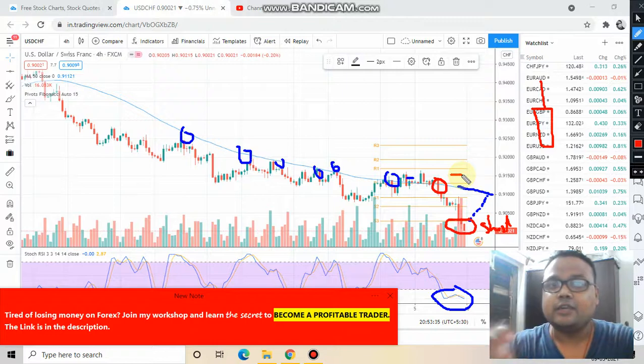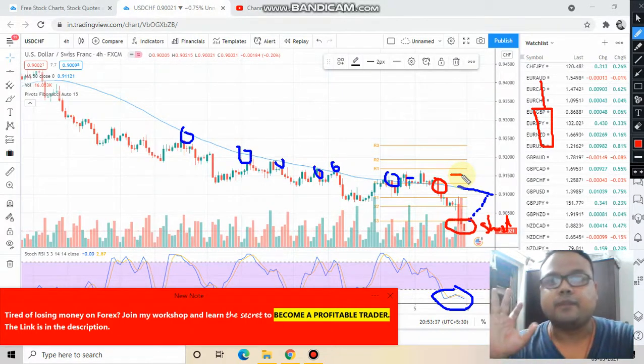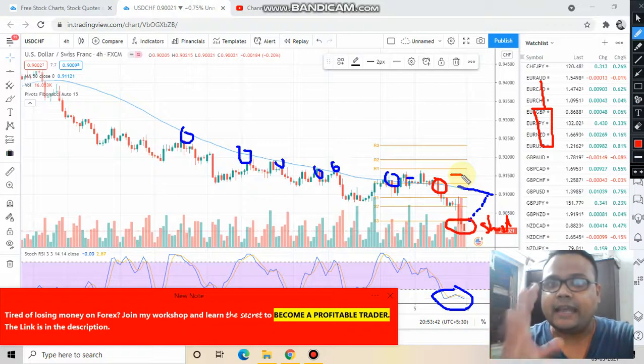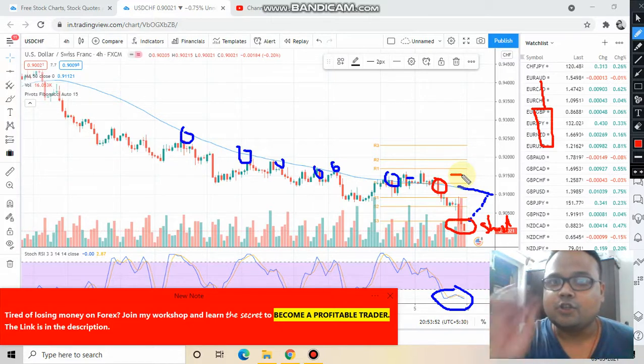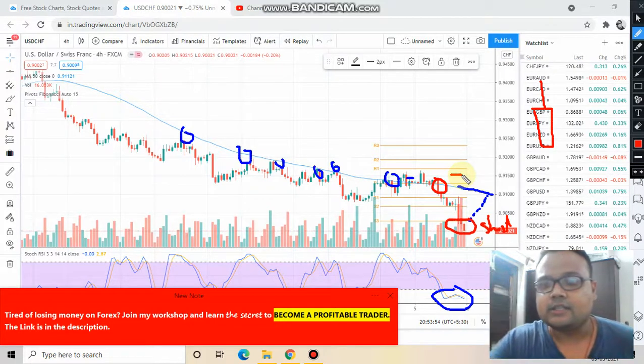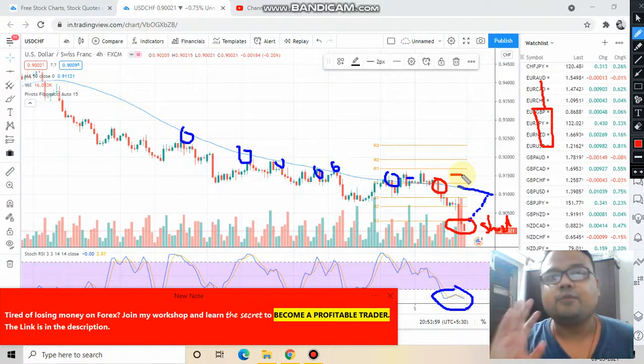And as I always say, you should not compromise with the discipline. Always find the area of value. The market is in downtrend, you'll be looking for shorting opportunities, so your area of value will always be near the resistance. Short the market always just below the resistance, and here in this case the resistance is the 50 moving average. Therefore, wait for the market to go up.